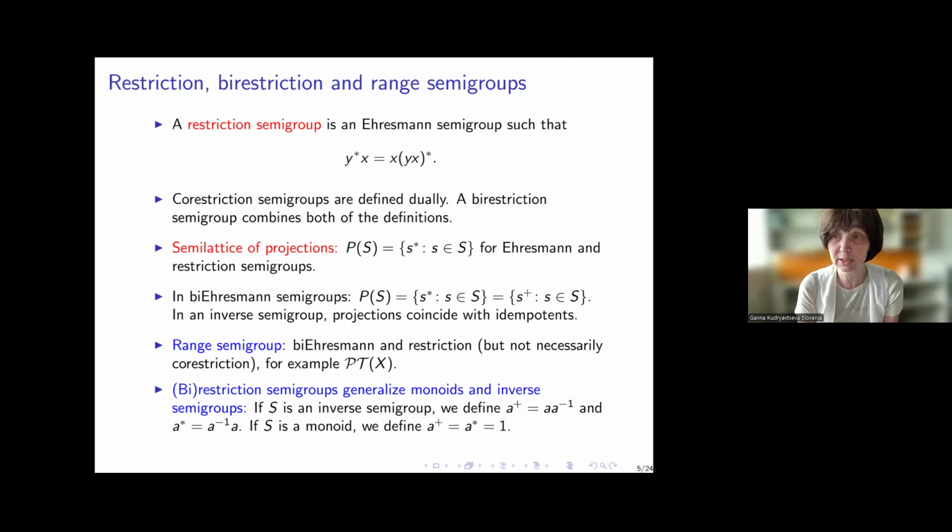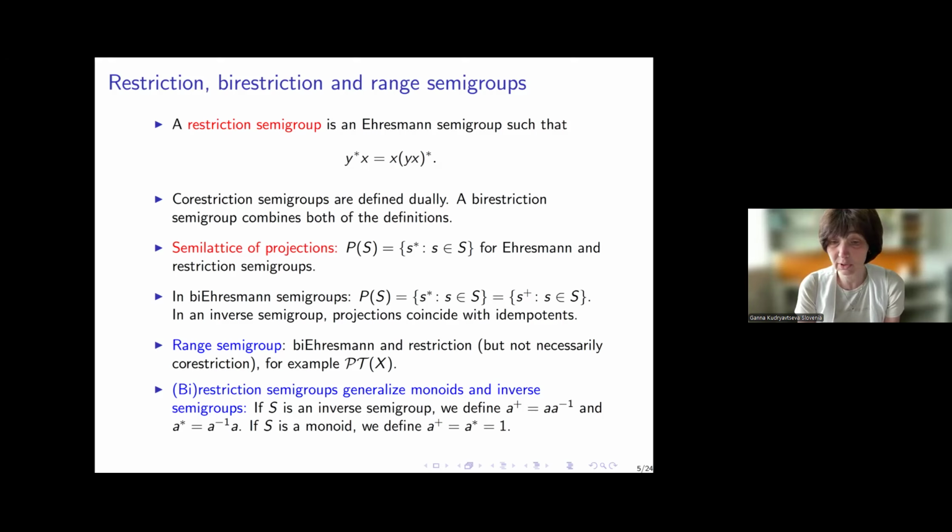And this happens precisely for the semigroup PTX of partial self-maps of X. Okay, so because maps are not in general bijective, the semigroup is not co-restriction. The axiom for co-restriction is not satisfied. Okay, so range semigroups, this name comes from category theory because range categories have been studied in category theory for quite a long time. Restriction and bi-restriction semigroups generalize monoids and inverse semigroups at the same time.